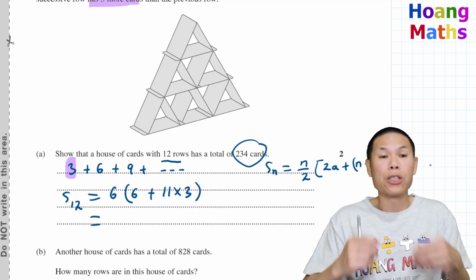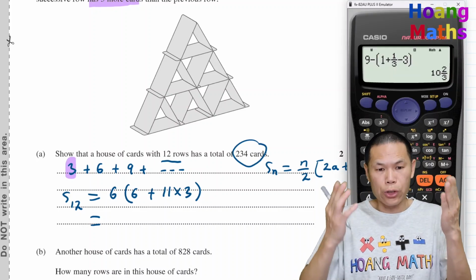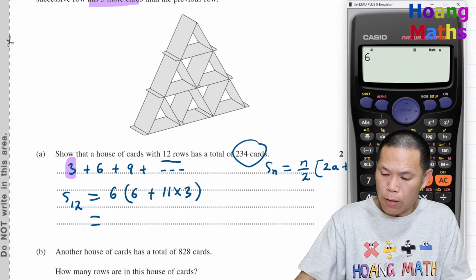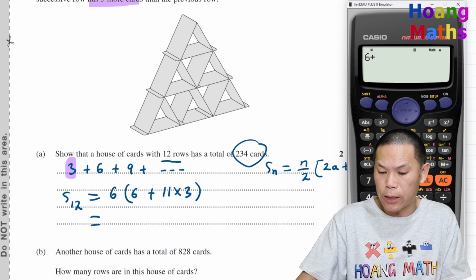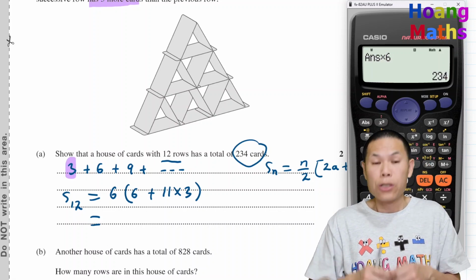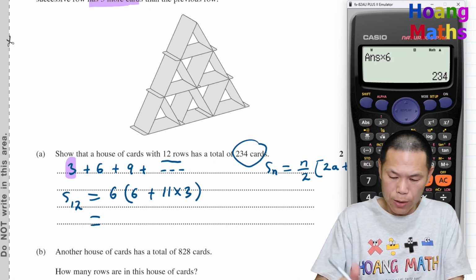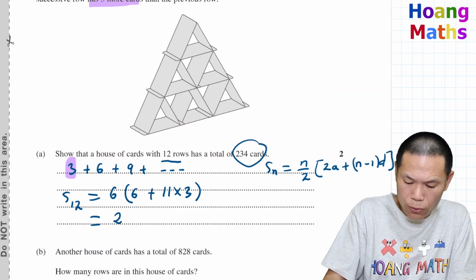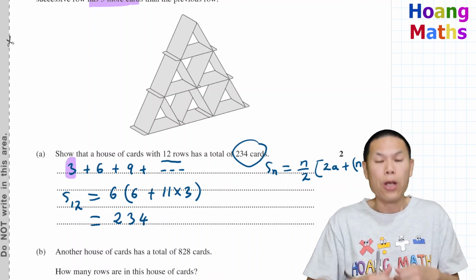I just put it on the calculator. I go 6 plus 11 times 3 is 33, equals, then I times by 6. So there you go, 234.